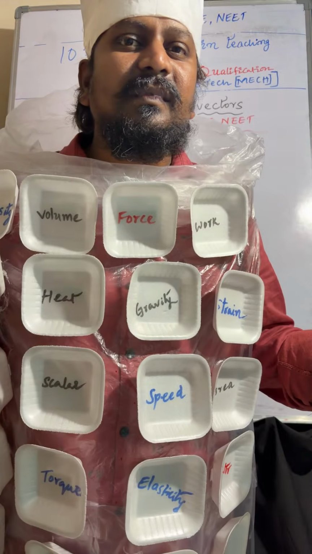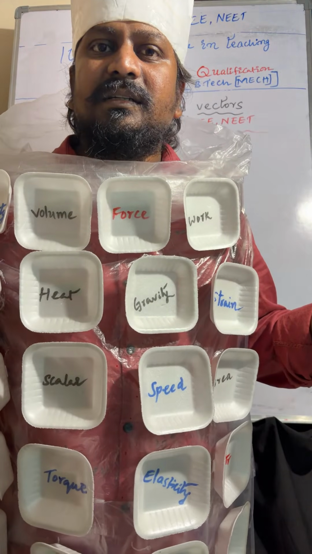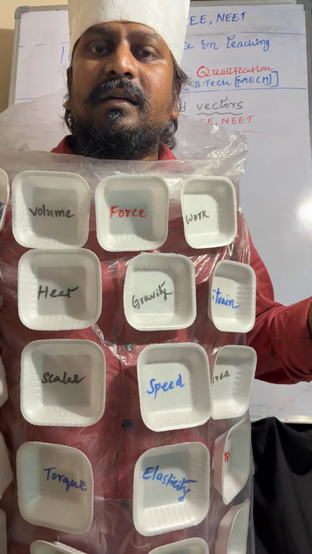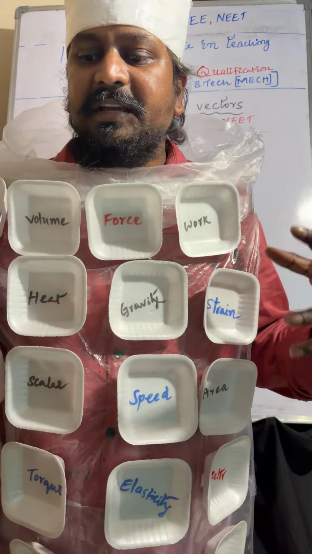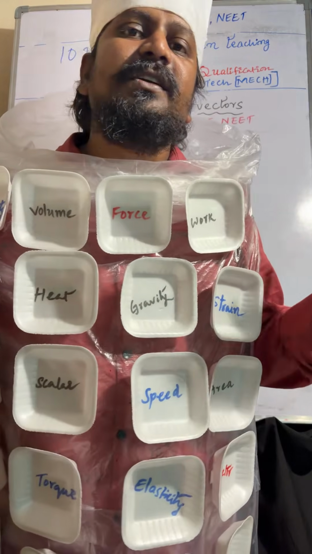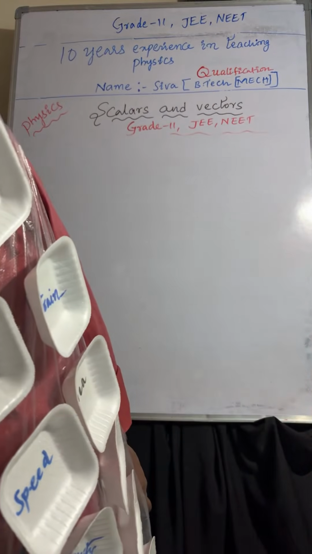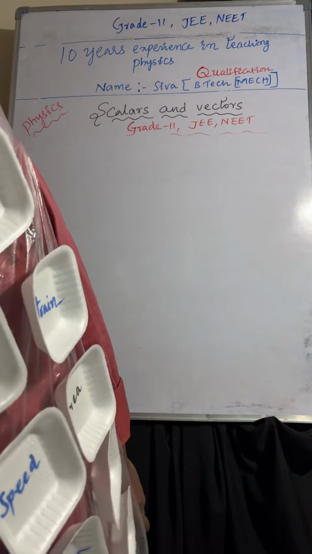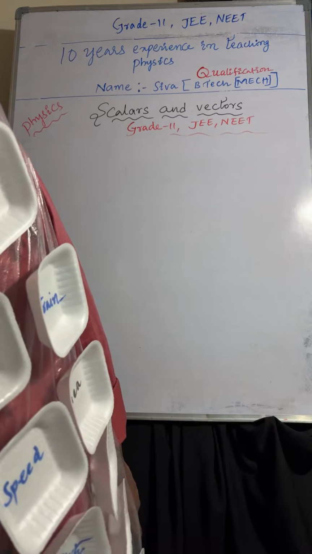Next, we'll go to the concept of scalars and vectors. Our main topic is scalar and vector, so we will discuss it. What is a scalar?